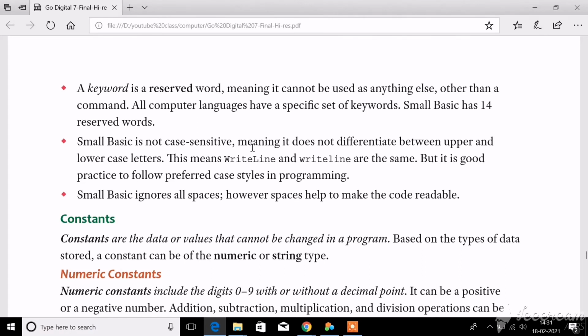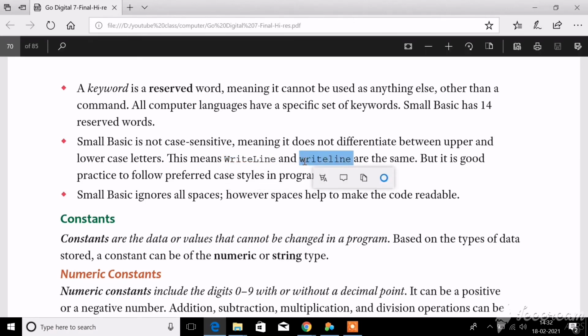In computer language capital letters are called uppercase and small letters are called lowercase, so we call it case. Even if you write upper and lower together or only lowercase letters, the computer will not find fault. By default it will understand that it is a WriteLine command, so no problem.